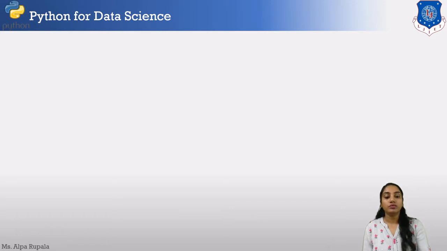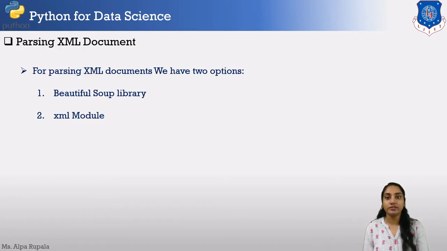Now, the parsing of our XML document. What is parsing? As we have already understood from parsing HTML, parsing XML means taking the understanding of our XML document. For the parsing of an XML document, we have two options. First, using the Beautiful Soup library, and second, using the XML module. Let us learn both of them.